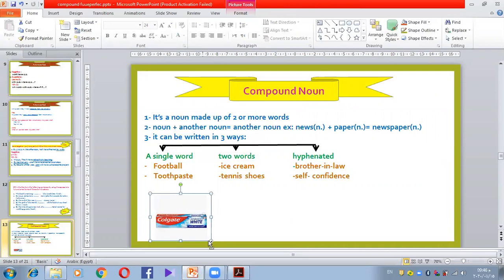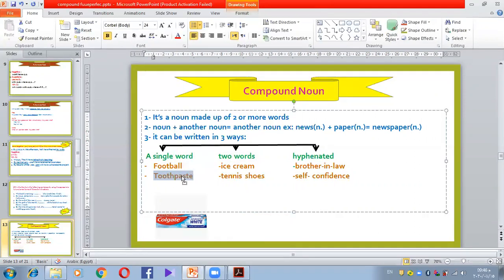Toothpaste. This is what is meant by toothpaste, by the way: you use it to brush your teeth. Toothpaste consists of what? Tooth and paste. This is a noun and this is a noun. When we put them together, toothpaste, there is no space between tooth and paste.